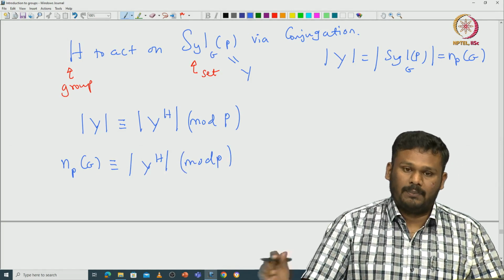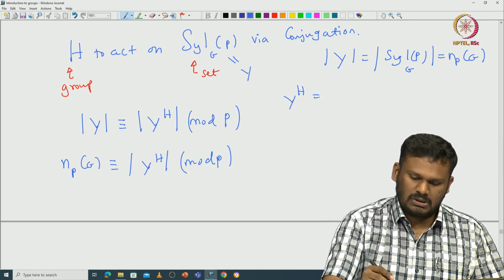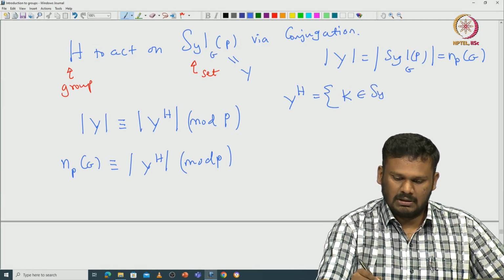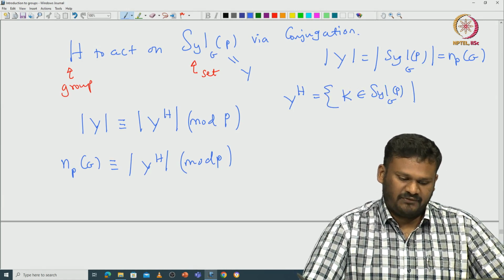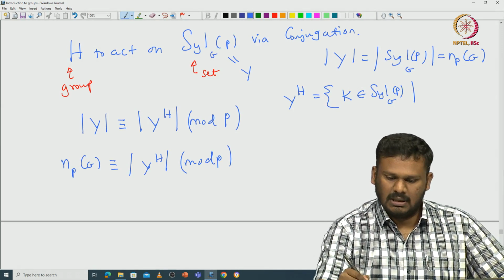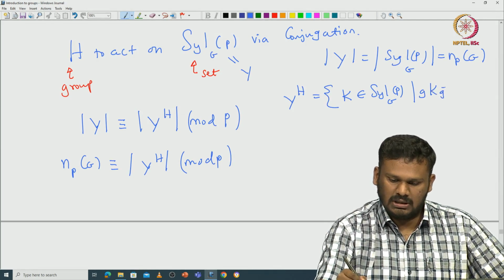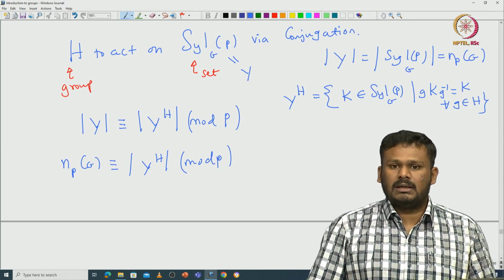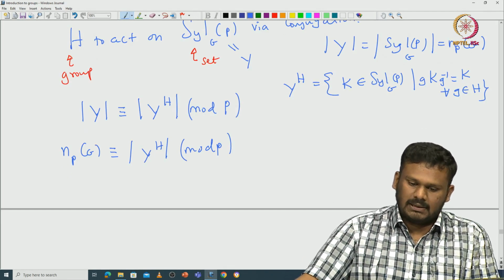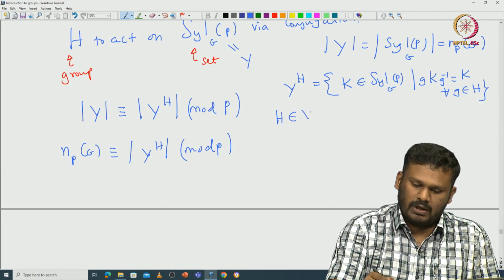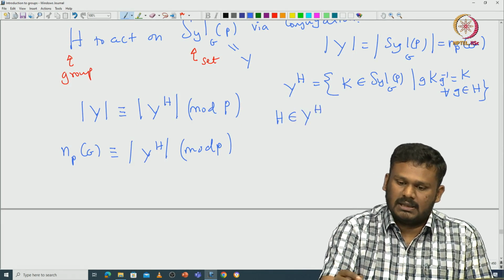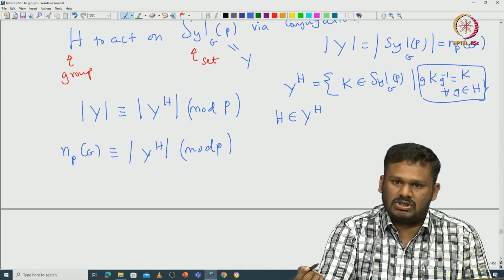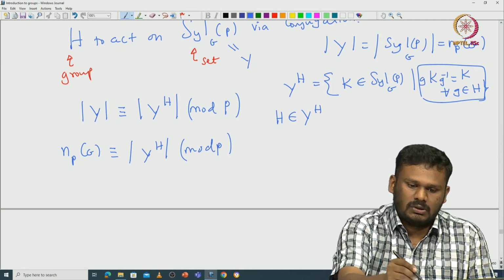So let's look at this Y power H. What is Y power H? This is going to be those Sylow p-subgroups K in Syl_p(G) such that it is fixed by the action of H. That means if I take g K g inverse, that is going to be equal to K for all g in H. Okay, so that is your Y power H. So note that H is already there inside this Y power H, so it is actually non-empty, because this equation is satisfied by H. g H g inverse is going to be H for all g in H, because H is a subgroup. Okay, so this is already there.